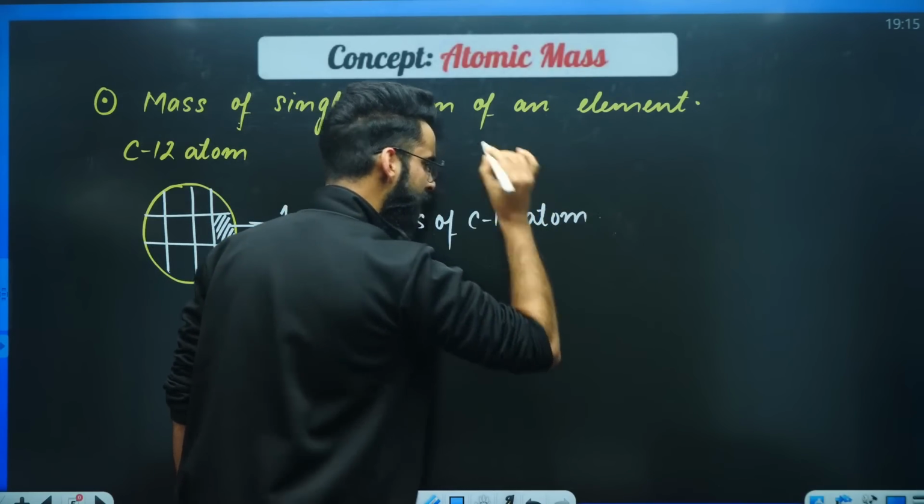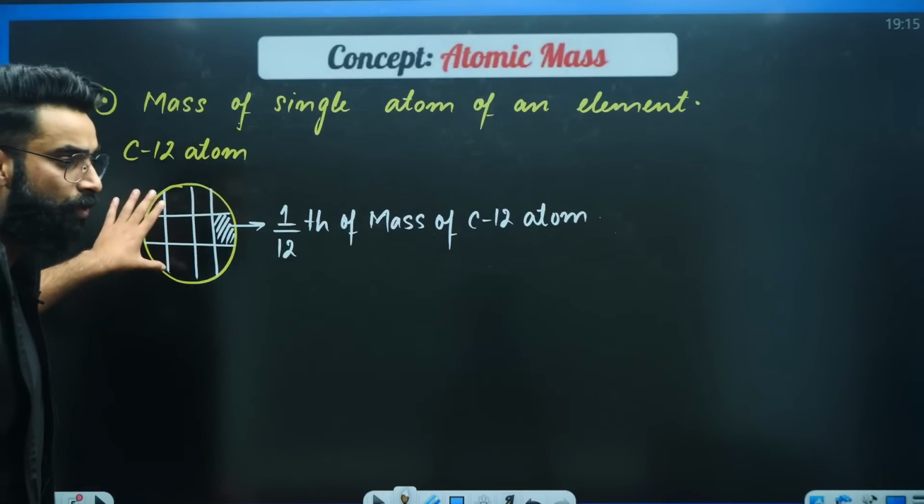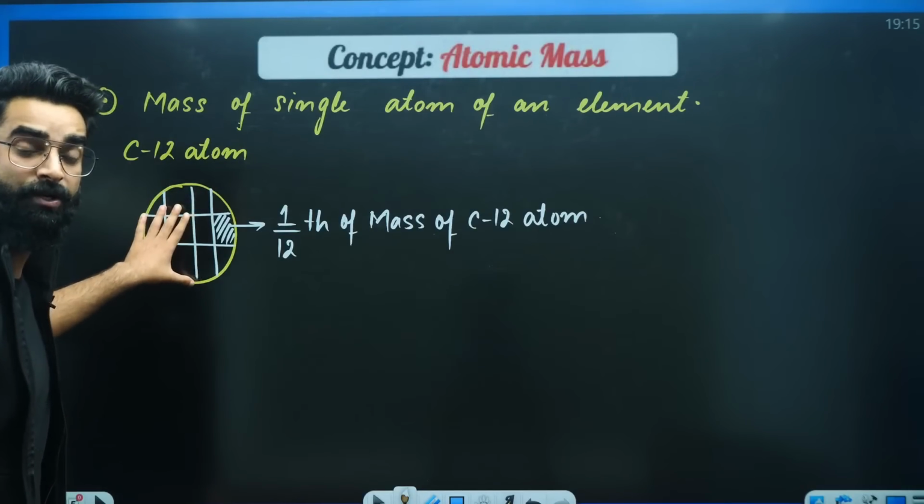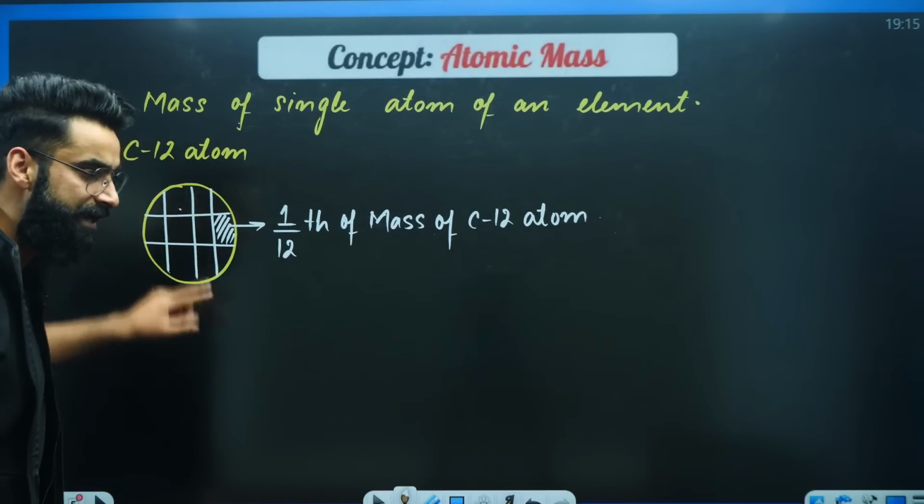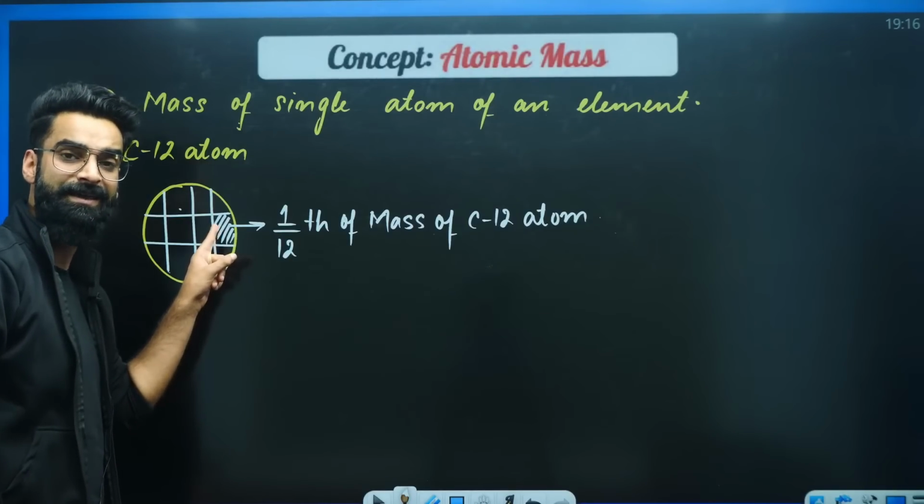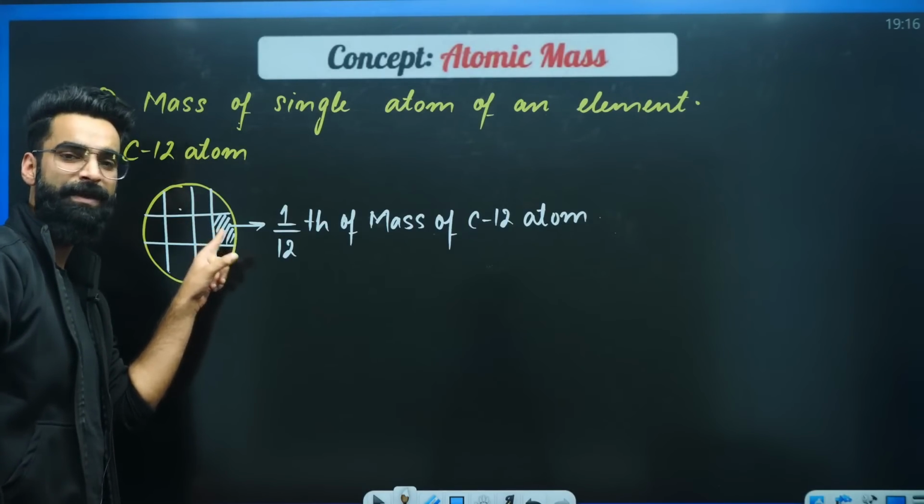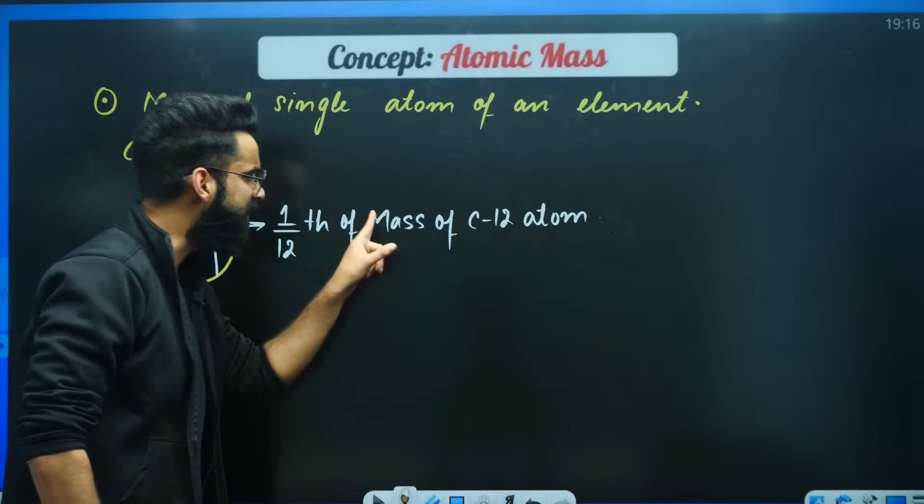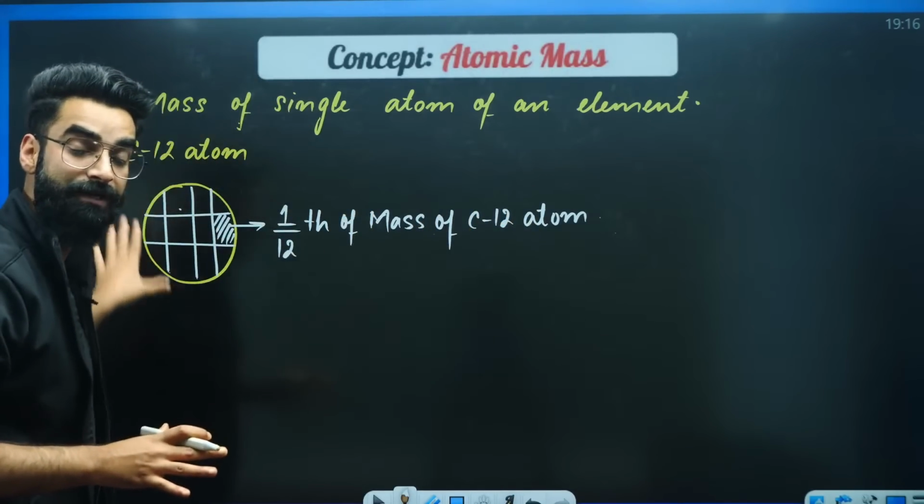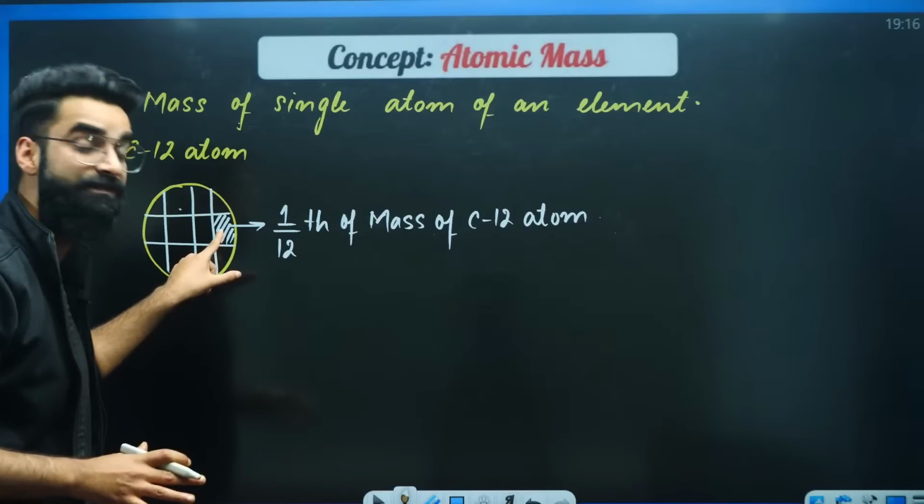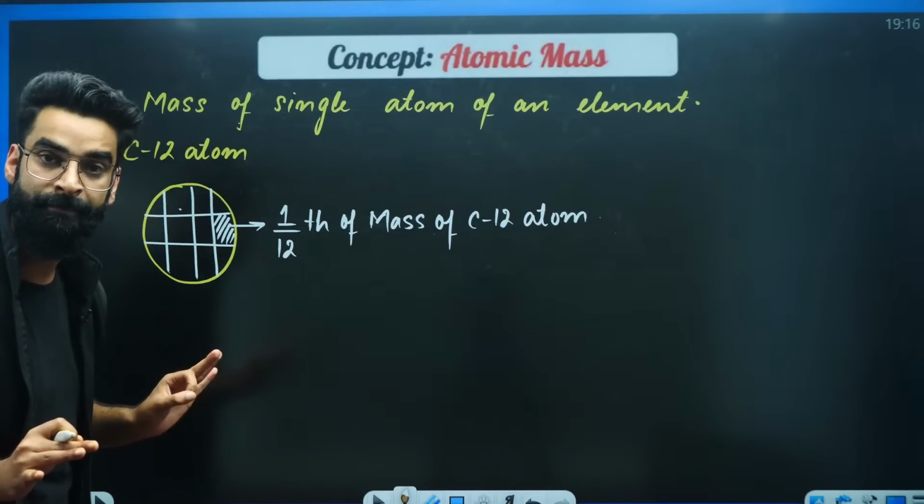Absolutely. What exactly did I do? I took a carbon 12 atom. I divided the carbon 12 atom into 12 equal parts. Now I'm taking one part of it. I'll say this shaded part, its mass is going to be 1/12 of the mass of the whole carbon 12 atom. Absolutely, 1/12 of the mass of the whole carbon 12 atom.